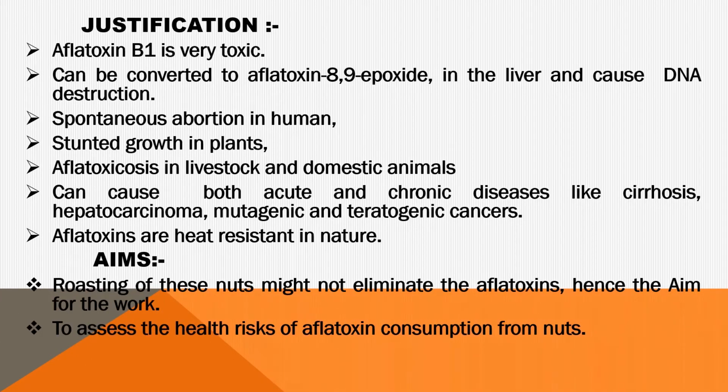Justification. Aflatoxin B1 is very toxic. It can be converted to aflatoxin 8,9-epoxide in the liver, and it can cause DNA degeneration. By so doing, it can also lead to spontaneous abortion in humans. It can cause stunted growth in plants. It can cause aflatoxicosis in livestock and domestic animals.